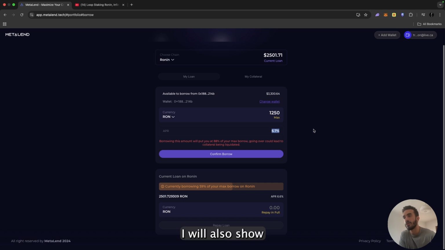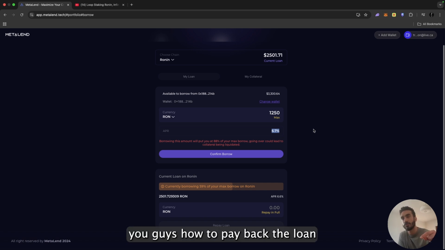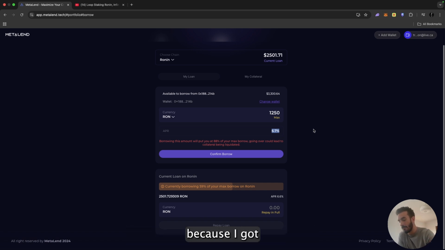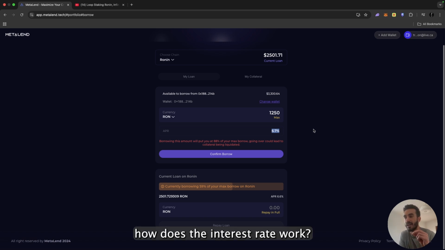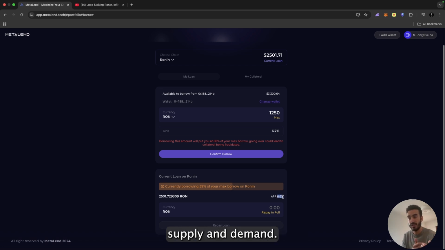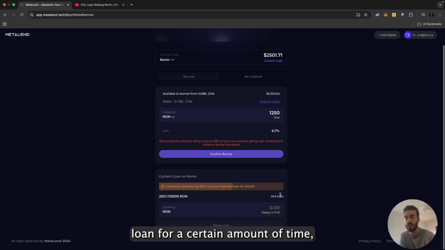But before I click that, I want to also show you guys how to pay back the loan and how to pay back the interest of the loan, because I got a lot of questions asking, how does the interest rate work? Is it a set fixed interest rate, or is it more of a pay as you go? On Metalend, it is more pay as you go, which means this interest rate can fluctuate based on supply and demand. So it is something that you need to monitor. You don't get a fixed rate loan for a certain amount of time, but it also means that you can pay it at any time you want or hold the position as long as you want. That's kind of the positive side to it.